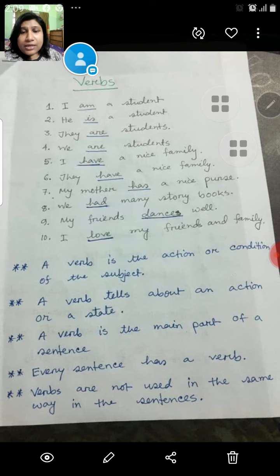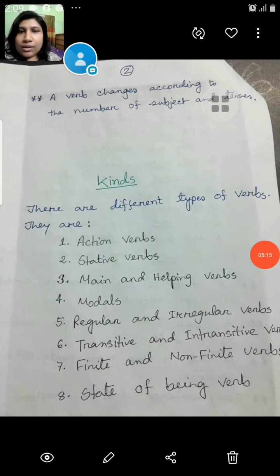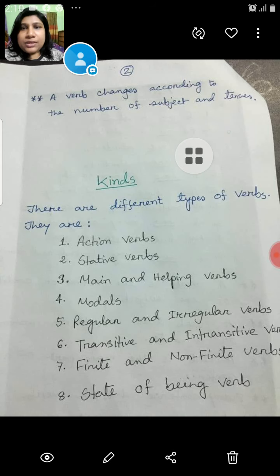Then verbs are not used in the same way in sentences. So different subjects, different verbs, you have already learned. That means different time, different verbs. If it is present time, one type of verb; if it is past time, another type of verb. So I thought you have got the basic idea. You can see here another point: a verb changes according to the number of the subject and tenses. So you can see also the person.